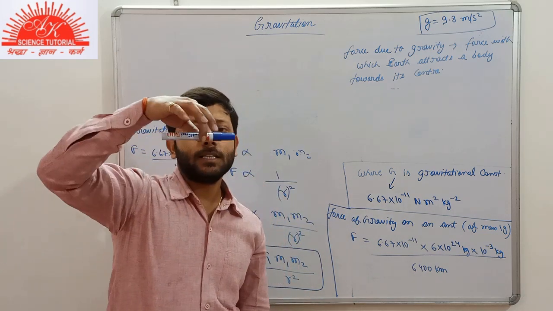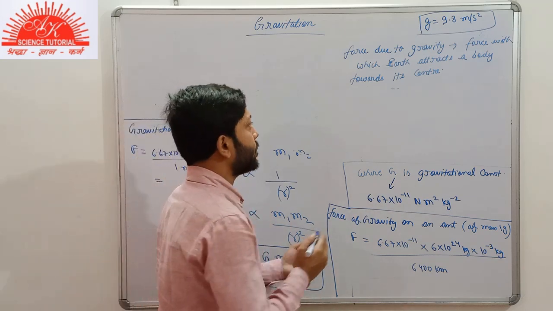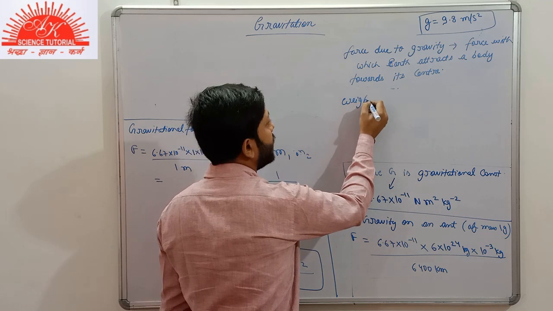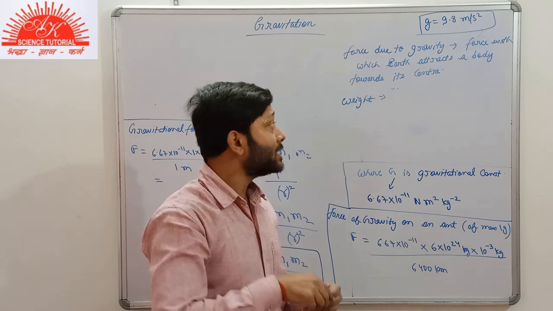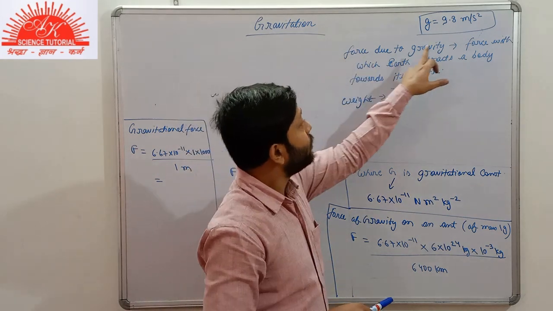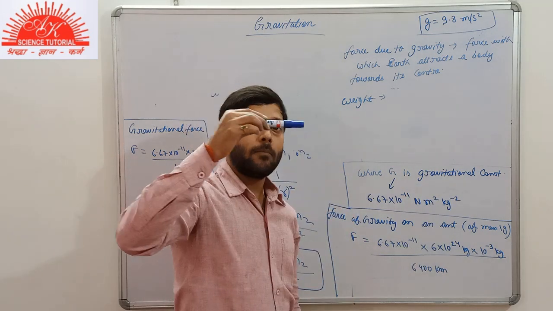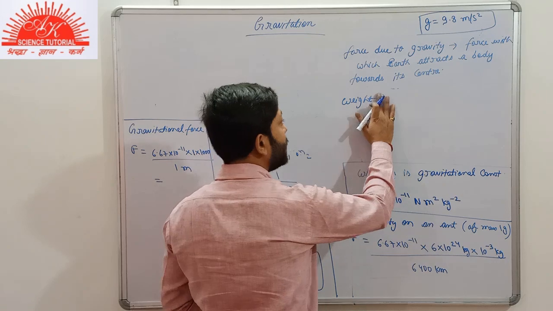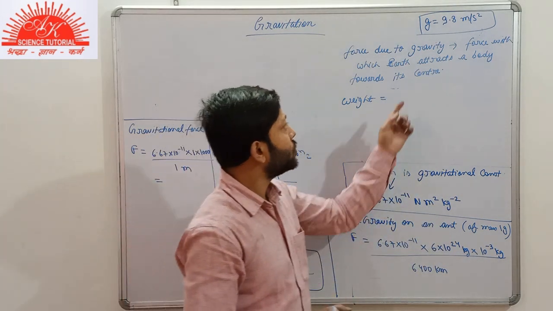In fact, the weight of the body, suppose that the mass of this marker is small m, then what will be the weight of it? As you know, what is the weight of the body? It is the same part, that is the force with which Earth attracts a body. Suppose that the mass of this body is small m, then what will be the weight of this body? Weight is also a force. Which force?